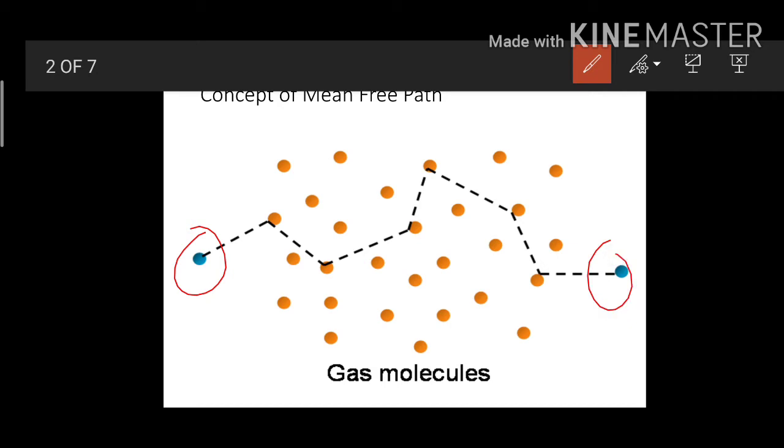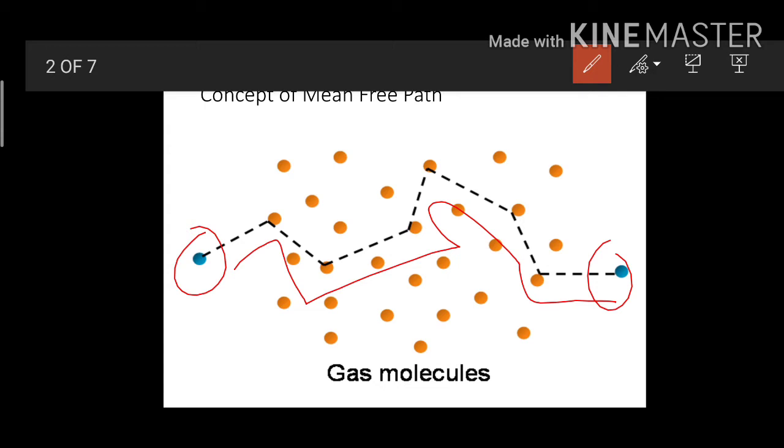As we know, a gas moves in a random motion but always travels a free path. Always remember this, gas will travel in a straight line only. Because gas molecules travel along straight paths, a zigzag motion will be there.